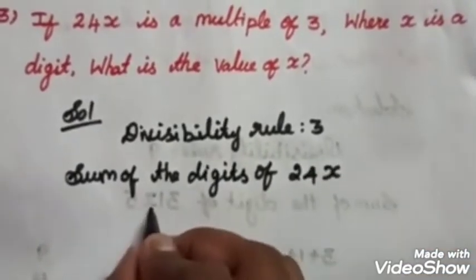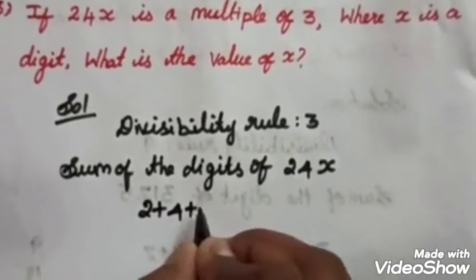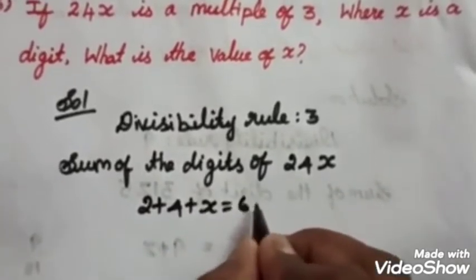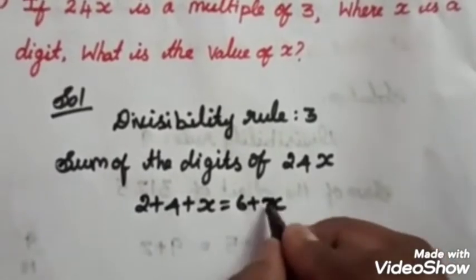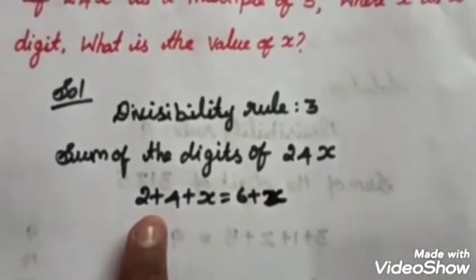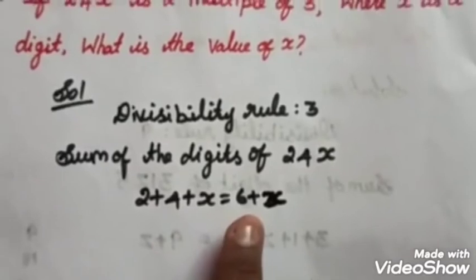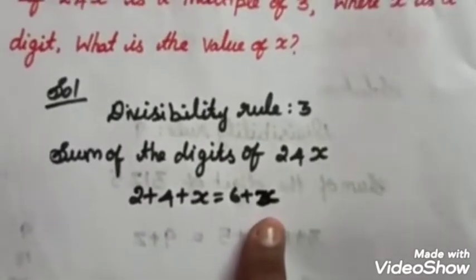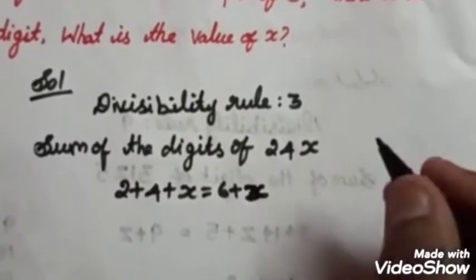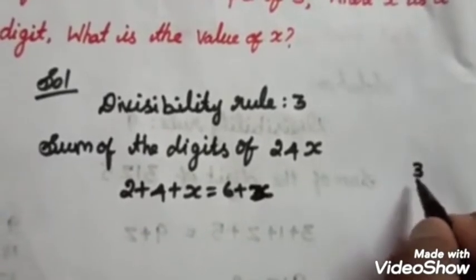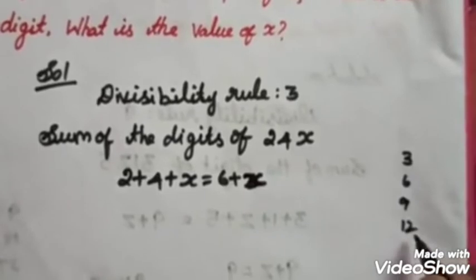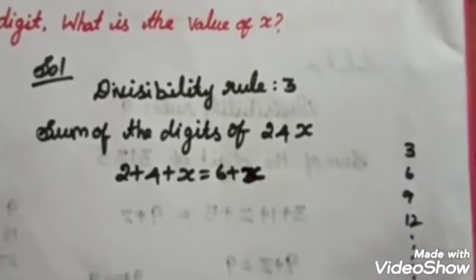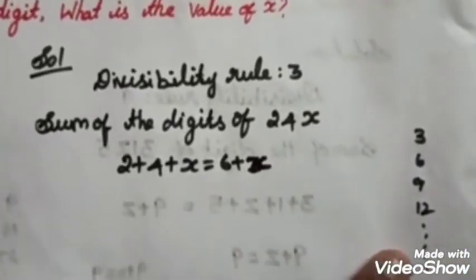It means 2 plus 4 plus x, which is equal to 6 plus x. So here you write the 3 table. 1 3 is 3, 2 3s are 6, 3 3s are 9, 4 3s are 12, and so on. So these are the 3 table. It may be the value.